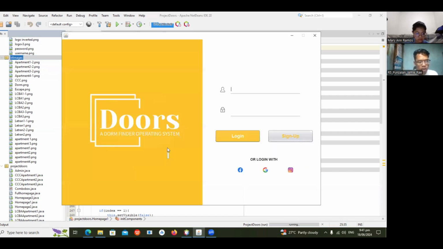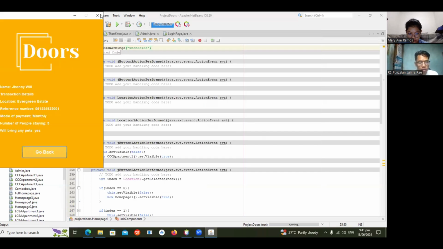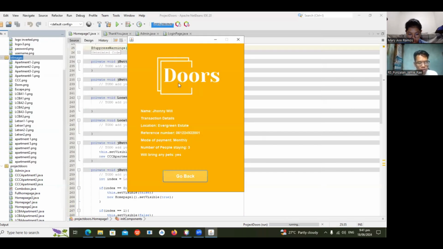And additionally, we have included an admin account to demonstrate how administrators will be notified of new bookings. This feature is designed to ensure that administrators can efficiently manage and monitor all booking activities. To access the admin page, the user needs to enter admin in the username field on the login page and then press the login button. Once logged in, the admin page provides comprehensive details and the names of the dorms that have been booked.